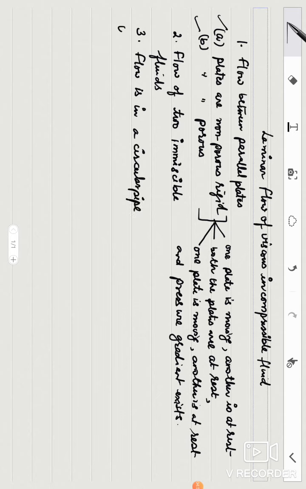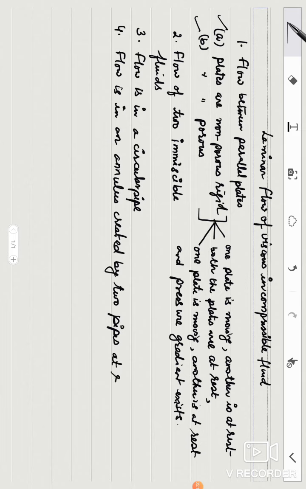Another is flow in an annulus created by two pipes at rest. And one another situation is in which flow is in an annulus created by two rotating pipes, and these pipes are circular.